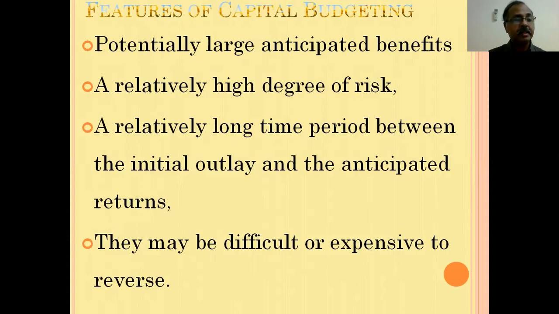The second one is a relatively high degree of risk, because in capital budgeting, this is the current outflow of funds for an anticipated future inflow of cash. So future is always uncertain. We can't predict what will happen in the next moment. So that is why there will be huge risk involved in capital budgeting decisions.